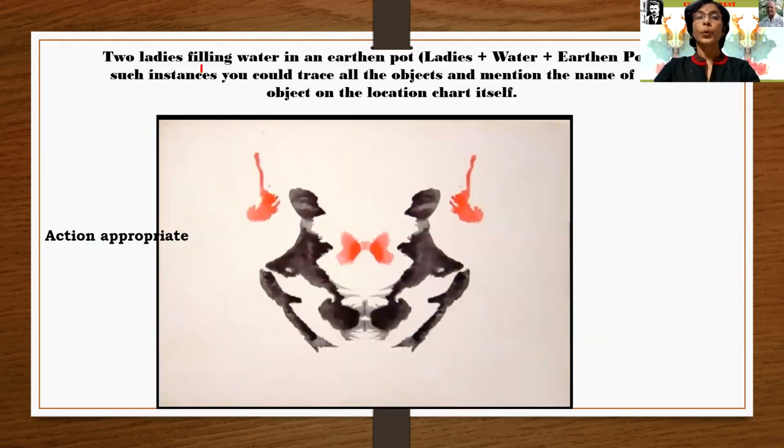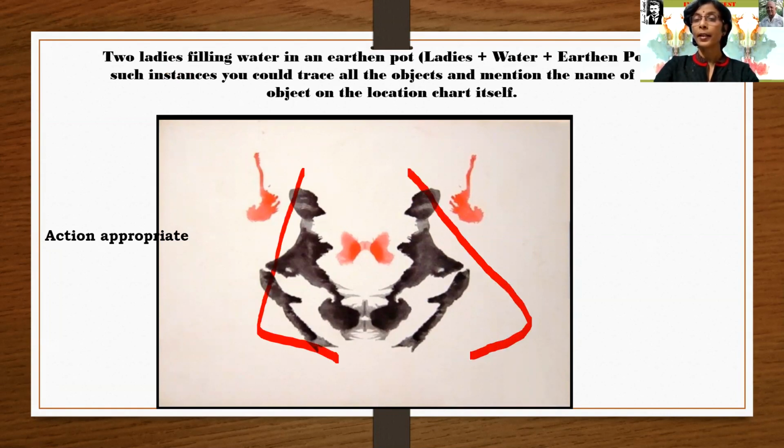See here, two ladies. After seeing this ink blot card, the movement is seen by the respondent, by the client. What is the movement? Two ladies. See here, one lady and this is the second lady, filling the water.